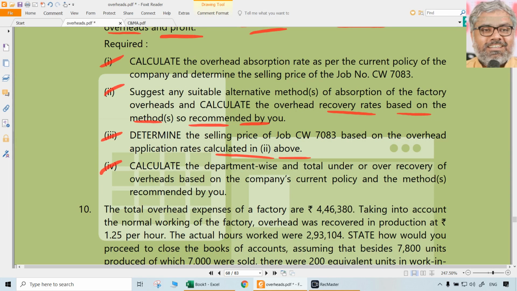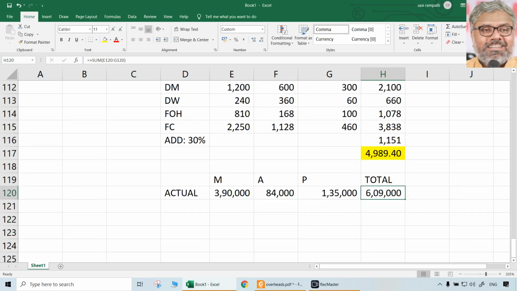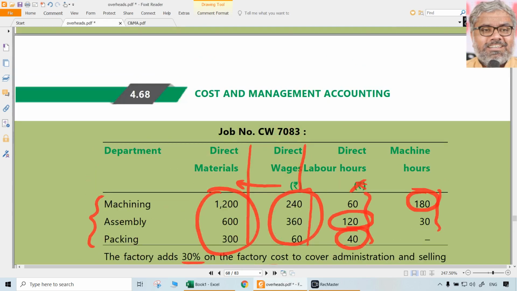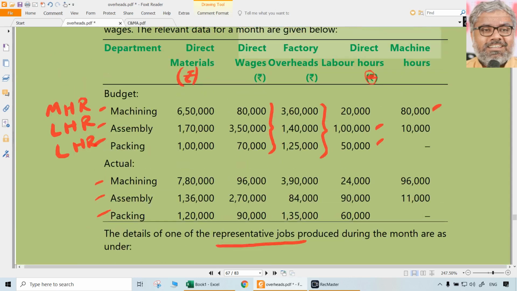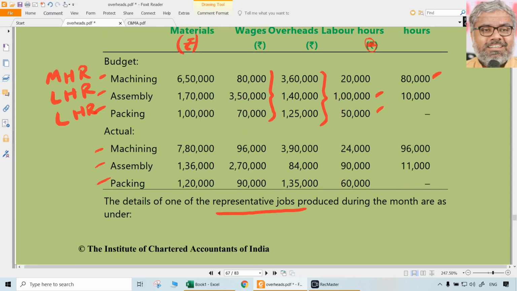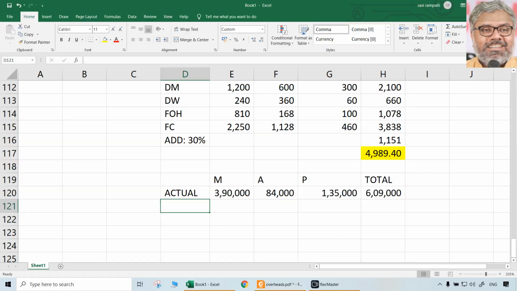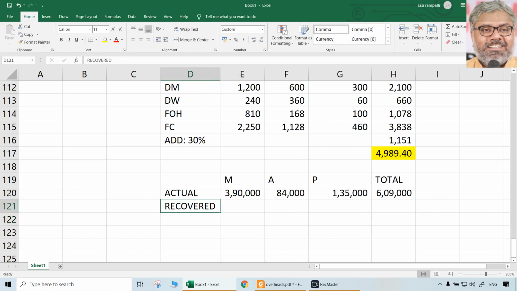And if a company uses the existing policy, what are the overheads absorbed on the basis of actual direct wages? Because their policy is 125% of direct wages. Again, we are taking it departmental wise, though it is not required. Let us take recovered or absorbed overheads under current policy.